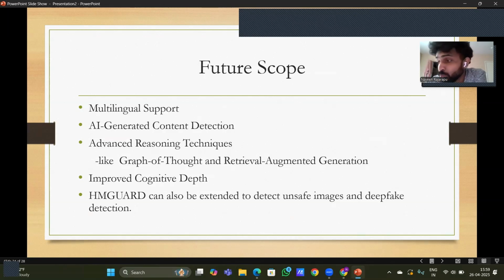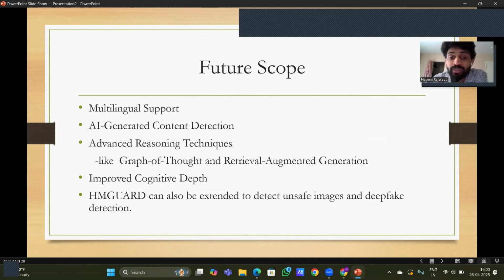Even now there are some tools which can bypass the detection system. So images or memes can bypass the detection system. So yeah, it can be improved. And advanced reasoning techniques are limited to some reasoning techniques, but can be advanced using graph of thoughts and retrieval augmented generation, and can improve cognitive depth.